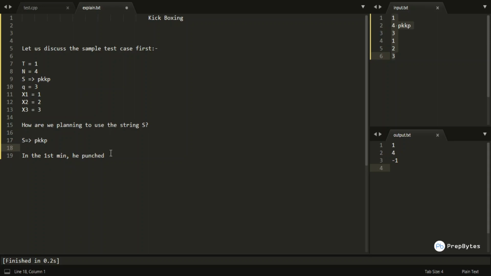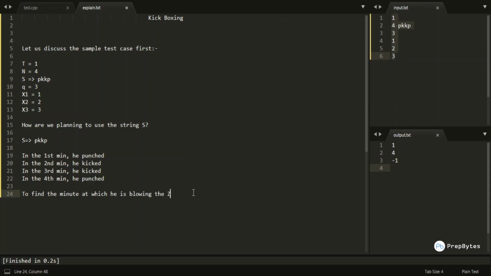In the second minute he kicked, because k is there. In the third minute he again kicked, and in the fourth minute he punched. This is what my string s is telling me. Now my task is to find the minute at which he is blowing the x-th punch.